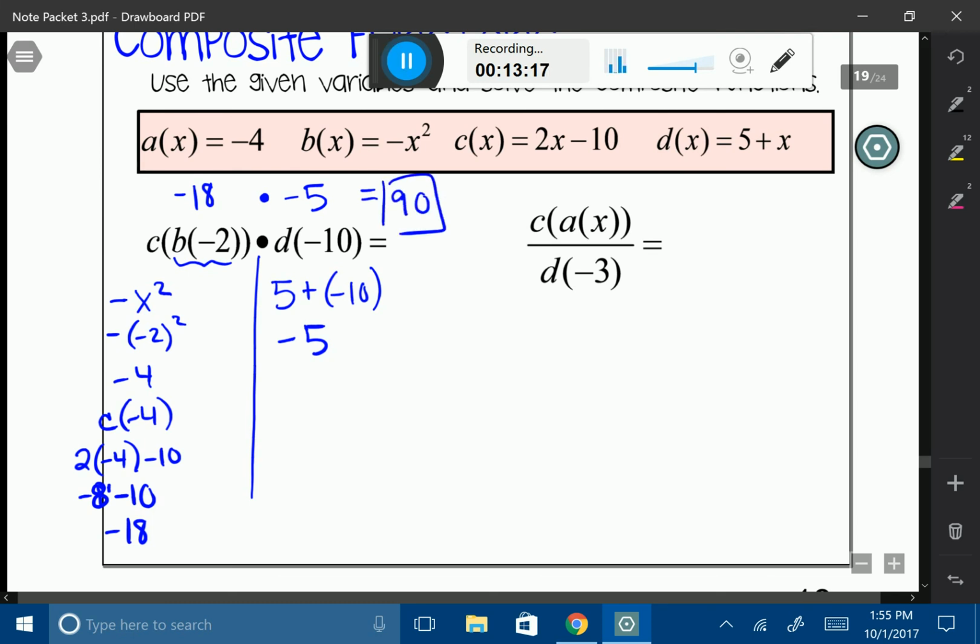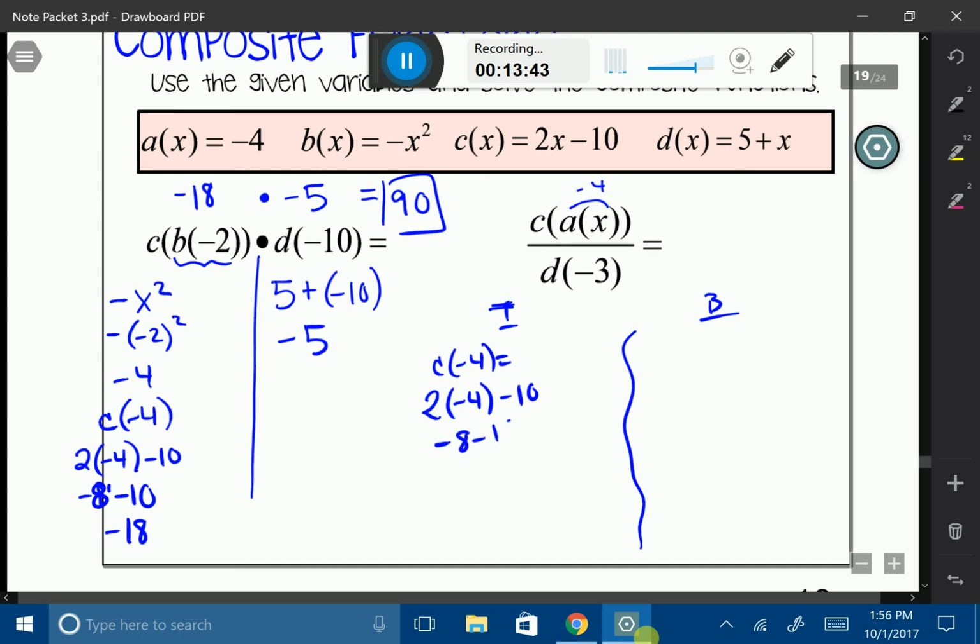And the last one, we're going to do division. I'm just going to kind of break it up into my top and bottom here. So here's my top, and here's my bottom. So my top is going to be C of A of X. Okay, well, A of X is going to equal negative 4. So this piece right here is going to be negative 4. So I'm going to say C of negative 4. And that's going to be 2 times negative 4 minus 10. That's going to be negative 8 minus 10, which is going to be negative 18. All right, so my top, my numerator, is going to be negative 18.